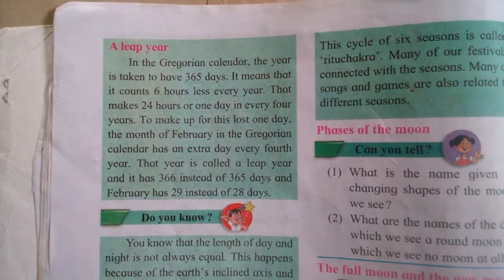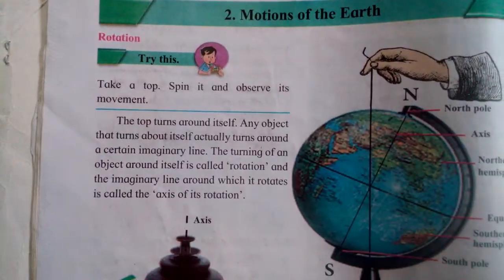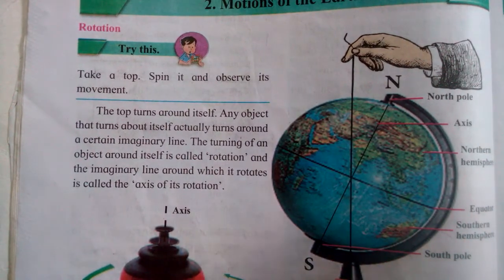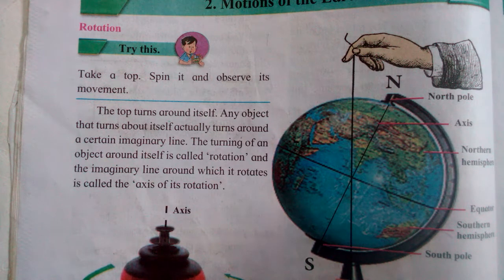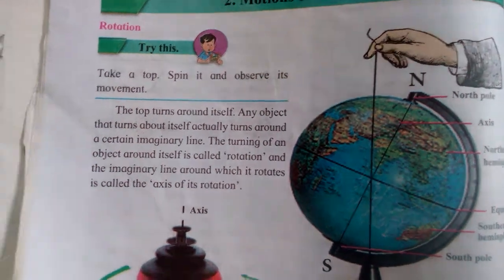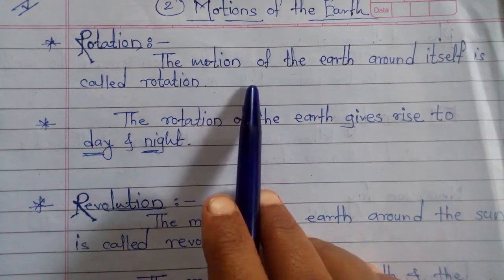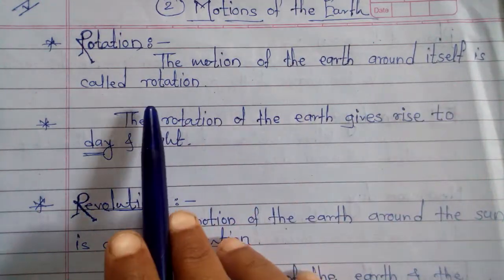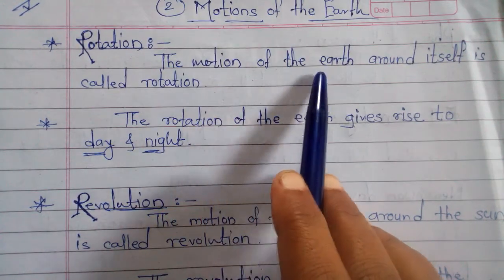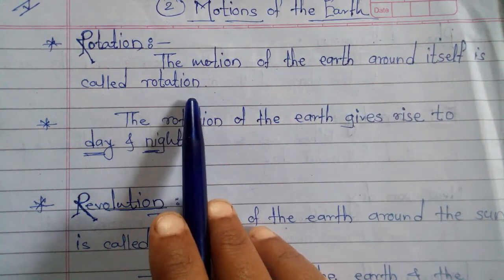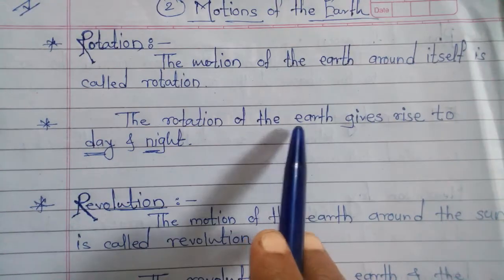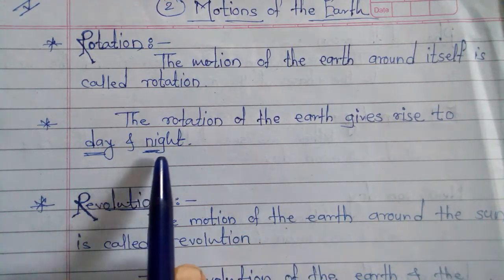Now I have explained to you. All of you understood today's point? Today we saw rotation, then revolution, what is meant by the equator, what is meant by day, as well as hour, year, and what is meant by the leap year. Again I will take your revision for that. See, what is meant by rotation? The motion of the earth around itself is called rotation. The rotation of the earth gives rise to day and night.